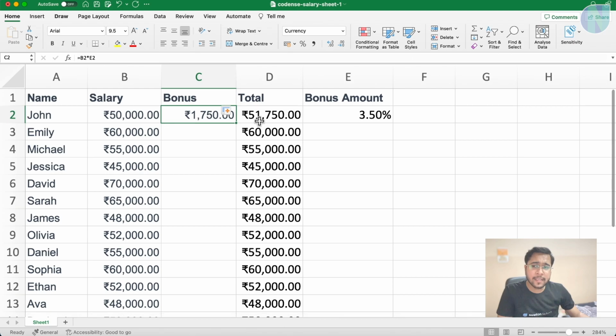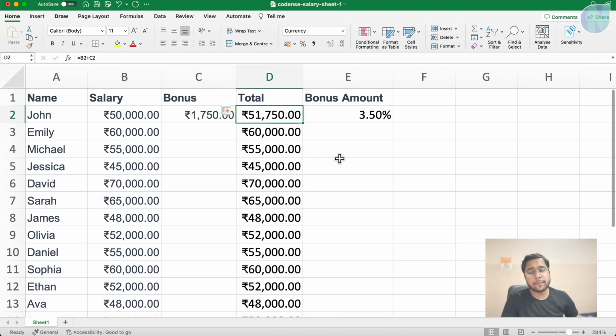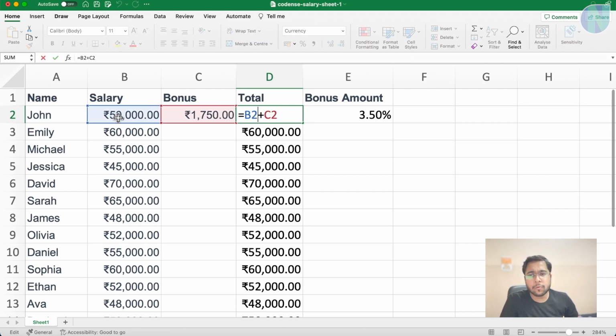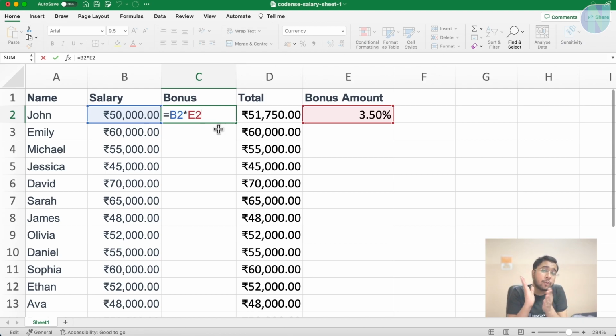But for the first cell, you can see it is 50,000 plus 1,750 rupees, which is 51,750, because the formula is B2 cell plus C2 cell. But for the bonus, what are we doing? B2 multiplied by E2. This B2 or E2 is known as a relative cell reference. But there are two other types of cell reference also. One is mixed cell reference and one is absolute cell reference. What are those? Let me tell you first why they are used.